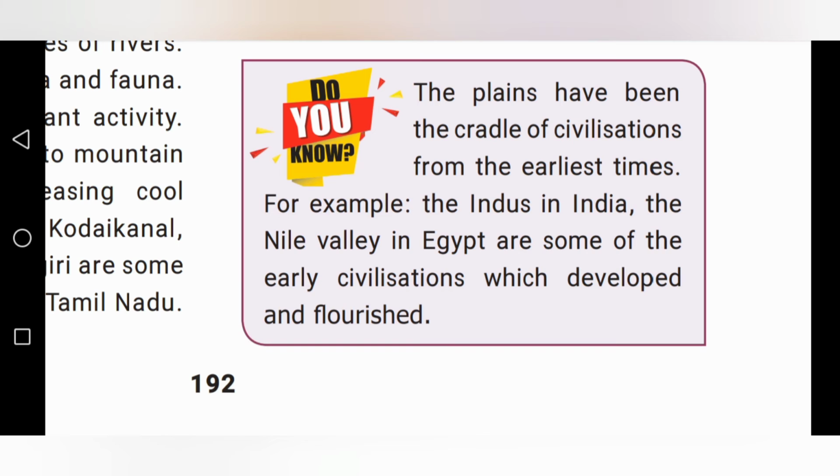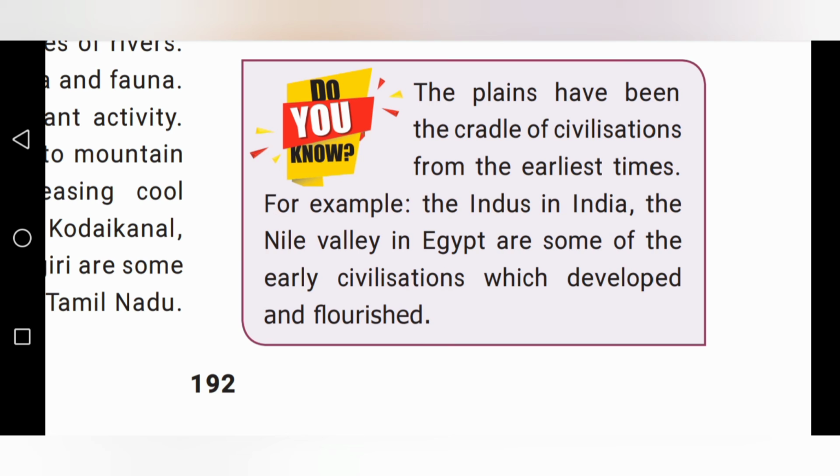Civilization means olden people, old stone age people or early men, they are nomadic people. Nomadic means they are not settled in proper places, they are moving from one place to another place. Afterwards they settled near water, meaning they settled on the river sides. In these places they developed their life. That is called civilization.